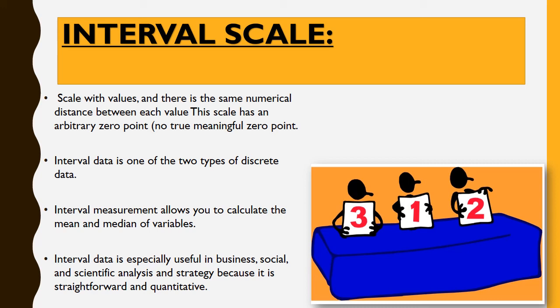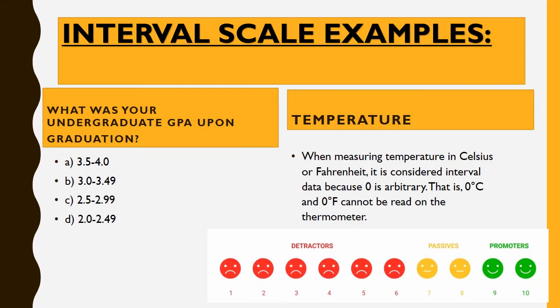Interval data is especially useful in business, social and scientific analysis and strategy because it is straightforward and quantitative. Here we see the example of interval scale, like: what was your undergraduate GPA upon graduation, and here are the options. And another example of the interval scale is temperature.